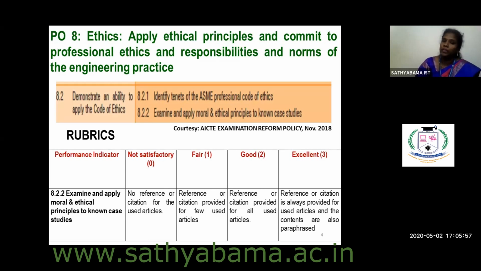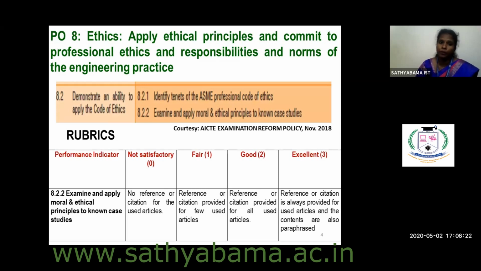So this is the rubrics for the performance indicator 8.2.2. Here I am not discussing about 8.2.1 because it is the performance indicator for measuring your project documentation. Since this session I am focusing only for measuring your project presentation, I am going to discuss only about 8.2.2.